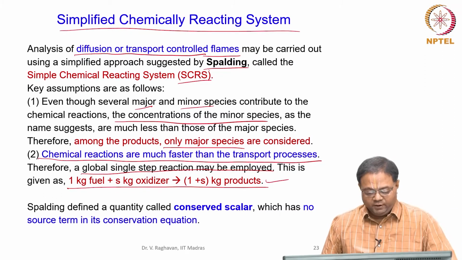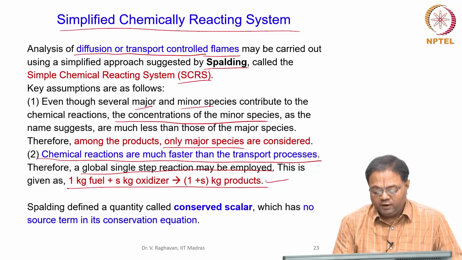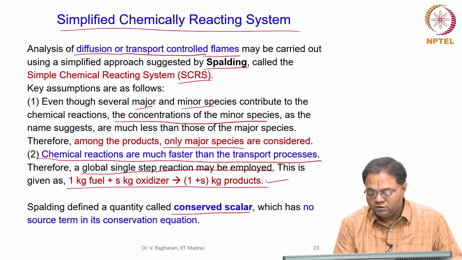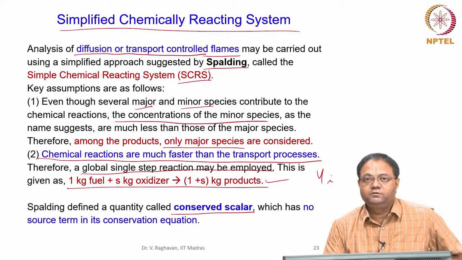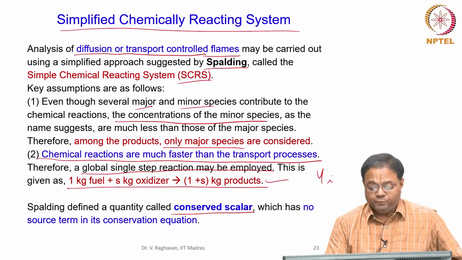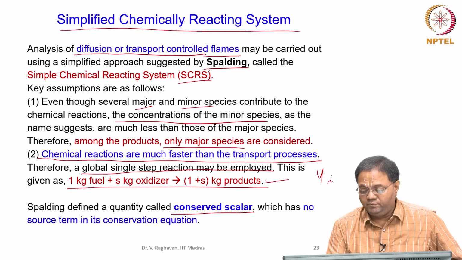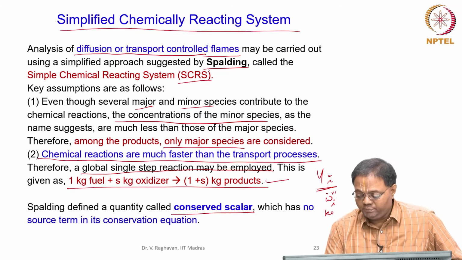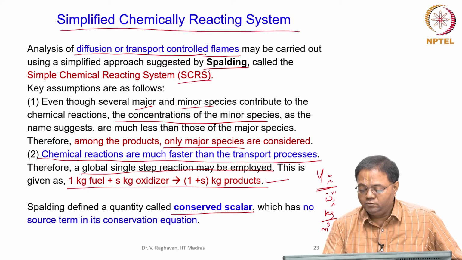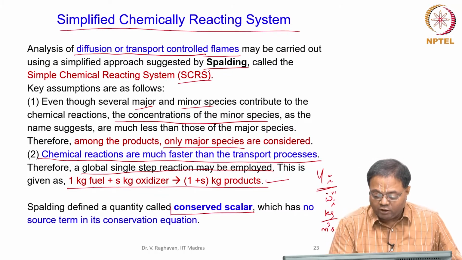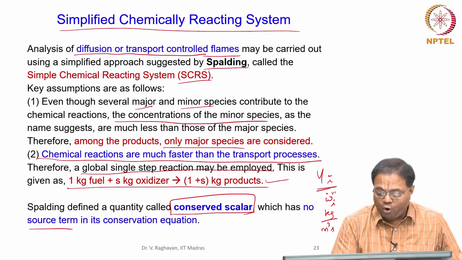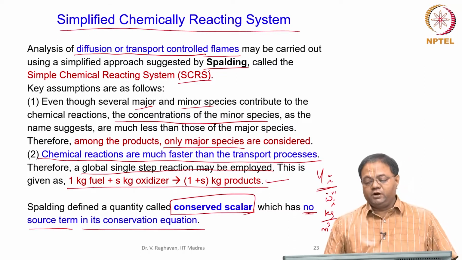So these are the assumptions made, and Spalding defined a quantity called conserved scalar. See, for example, mass fraction is a scalar, correct, but it has a non-linear source term. When you conserve Yi, you have a non-linear source term omega_i triple dash, in kg per meter cube second. So that source term arises, but if you have a scalar which is called conserved scalar, then there will be no source term in the conservation equation.